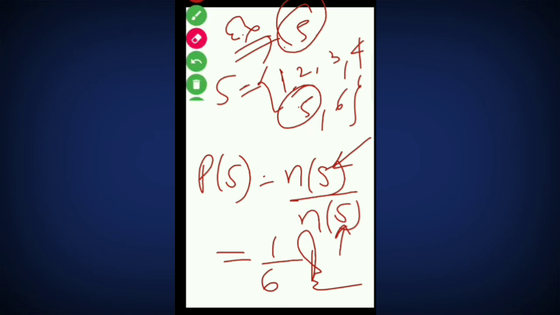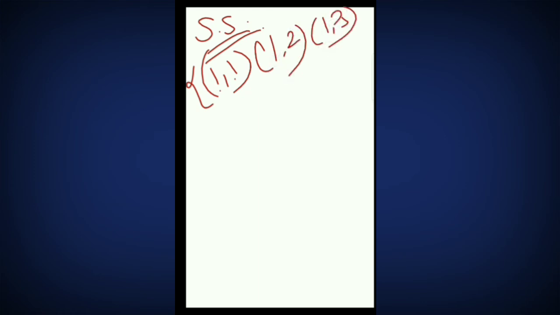If I take the next example, you are throwing 2 dice. Then what will be the sample space? It may be that 1 comes in the first die and 1 in the second die, or 1 and 2, or 1 and 3, or 1 4, or 1 5, or 1 6.